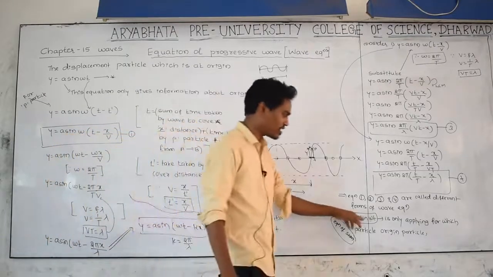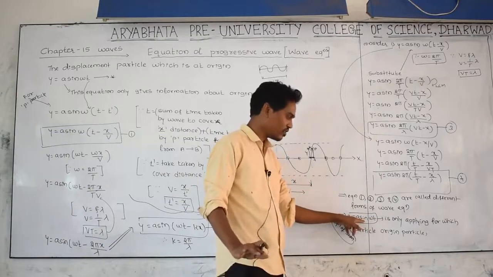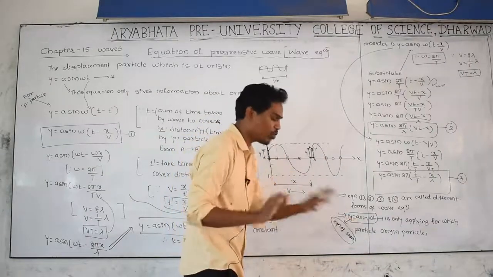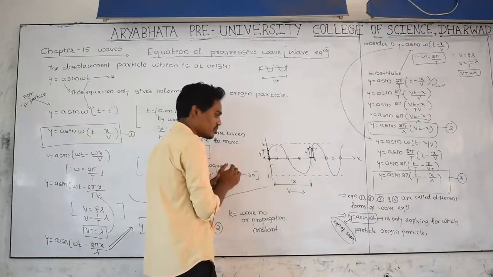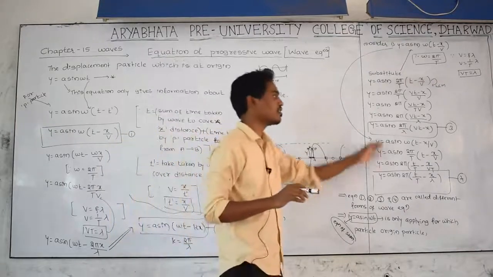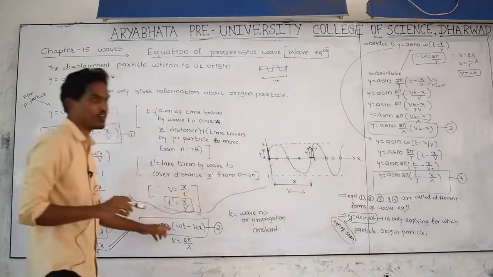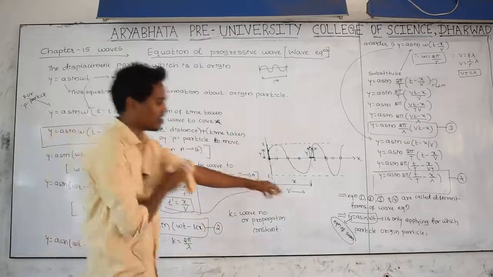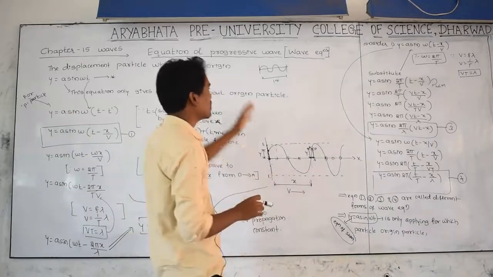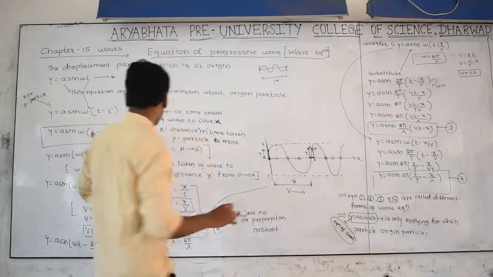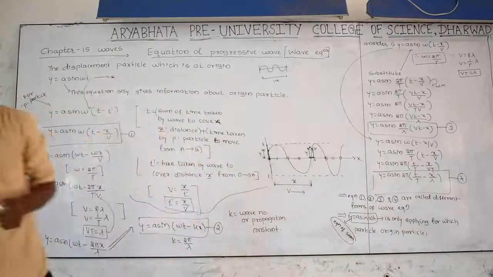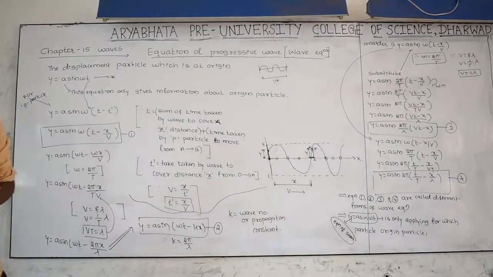And y equal to a sin omega t is not a wave equation, and this equation is not applying to all these particles. This equation only applies to the origin particle, and for all other particles which equations are we using? First, second, third or fourth. These are all different forms of the wave equation, and this is simple harmonic motion only applying to the first particle. And these are four different forms of the wave equation. You can remember first form, second form, third form, fourth form.